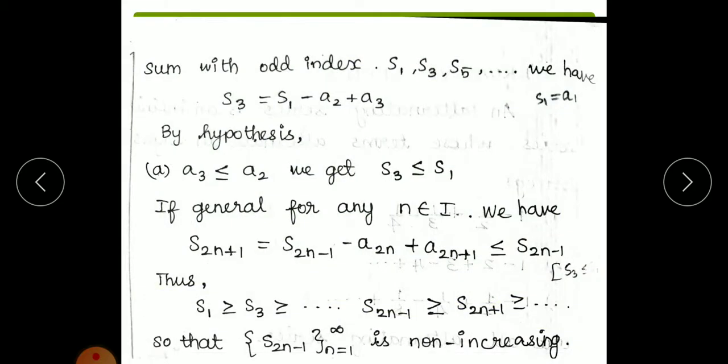First, partial sums with odd index we are taking: s1, s3, s5. So s3 can be written as s1 minus a2 plus a3. Now by hypothesis a3 is less than or equal to a2, so s3 is less than or equal to s1. So in general we have to prove that s_{2n+1} is equal to s_{2n-1} minus a_{2n} plus a_{2n+1}, less than or equal to s_{2n-1}. Thus s1 is greater than or equal to s3, greater than or equal to, and so on, s_{2n-1} greater than or equal to s_{2n+1}. So that (s_{2n-1}), n equal to 1 to infinity, is non-increasing.